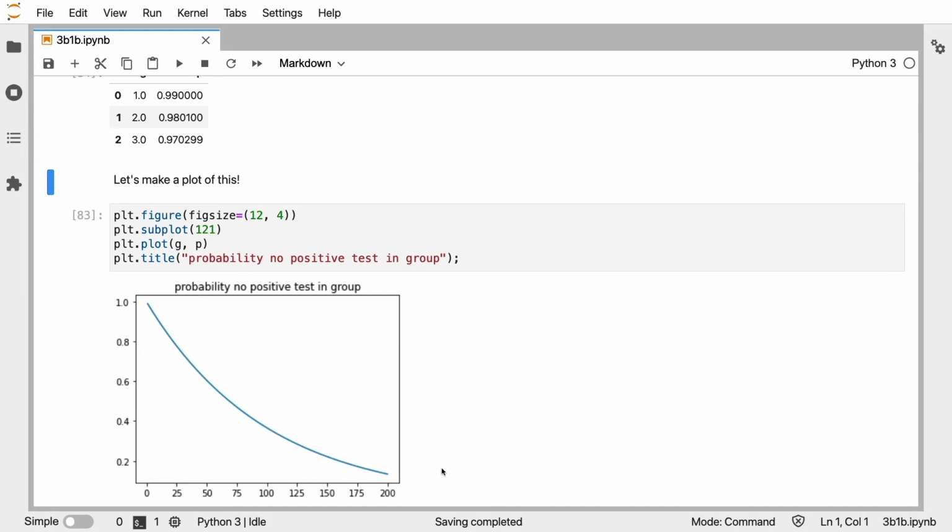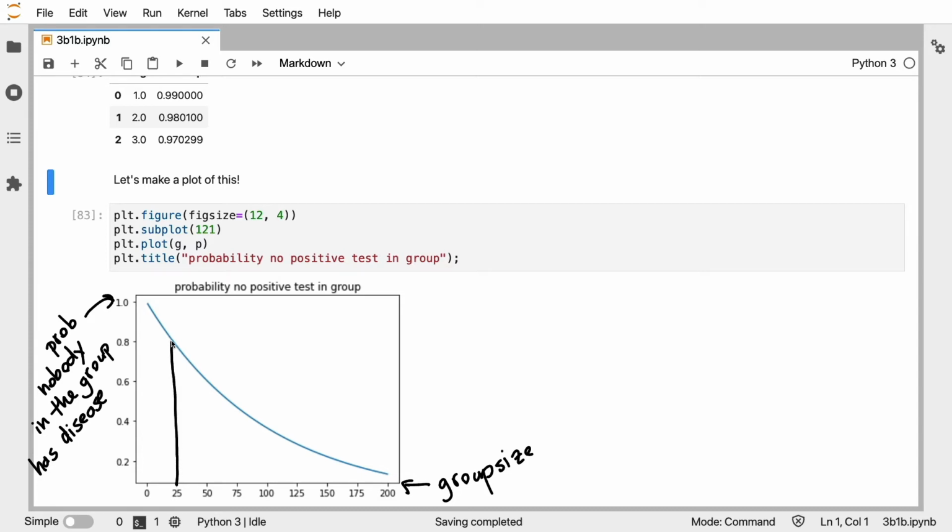And here's what that looks like. On the x-axis over here, we've got the group size. And on the y-axis here, we've got the probability that nobody in the group has a disease. From the chart, you can again confirm that there is this balance. If I have a group size of 25 people, then roughly there's an 80% chance that no one in that group has the disease. And if I go for 100, that probability is a fair bit smaller. But again, you could argue that there might be a balance still.